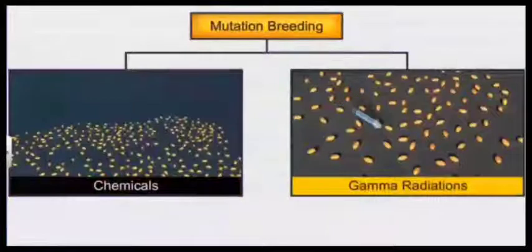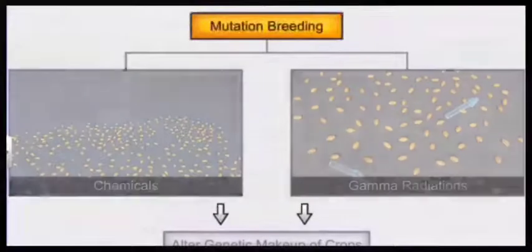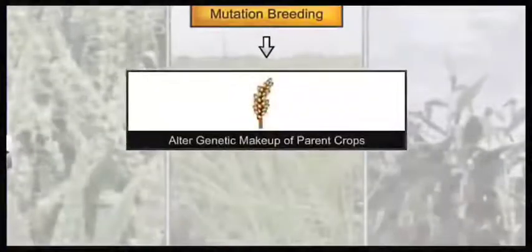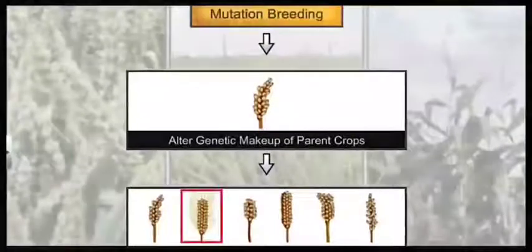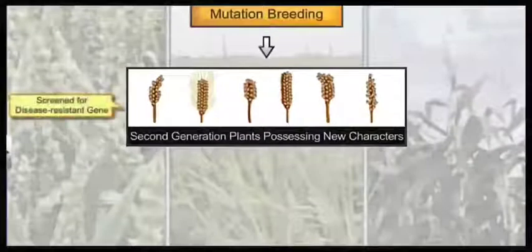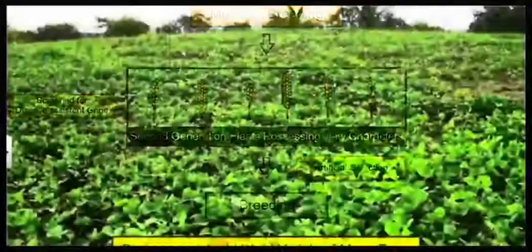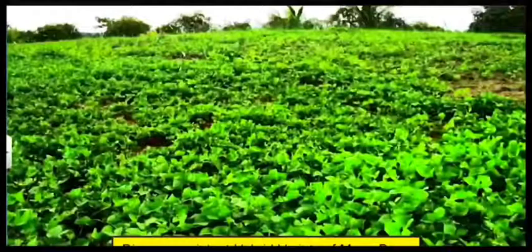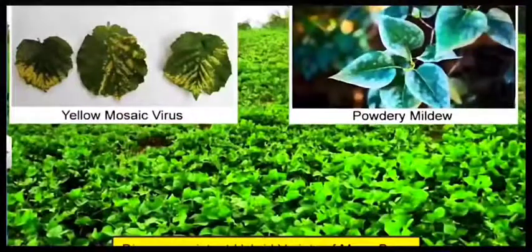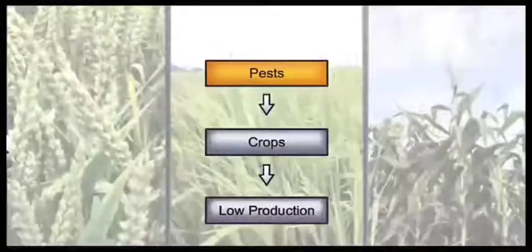The chemicals used are called mutagens, or some radiations like gamma radiations can be used for this process, and the altered genetic makeup of the parents can be tested in the offspring for the desirable trait. If we get the desirable trait, then through artificial selection and further breeding we can develop new varieties. For example, a variety of mung bean was developed which was resistant to yellow mosaic virus as well as powdery mildew. In the next section we will be studying pest resistance.